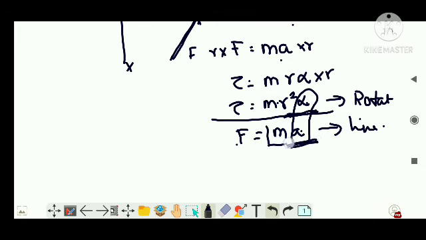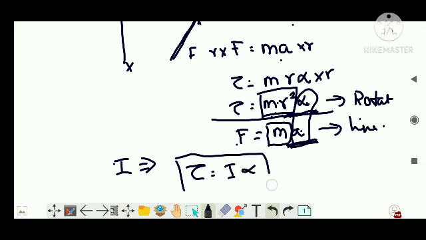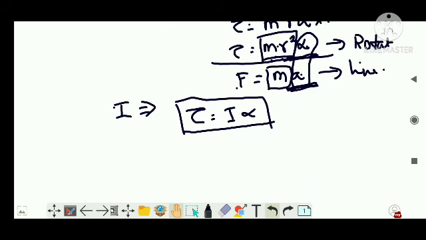That means analogous to mass, you have a term called mr squared in rotational motion. This mr squared is our moment of inertia I. So tau equals I alpha. This is also an equation, please write it down, right? So I can say moment of inertia is the rotational analog of mass. Clear? This much is clear, right?